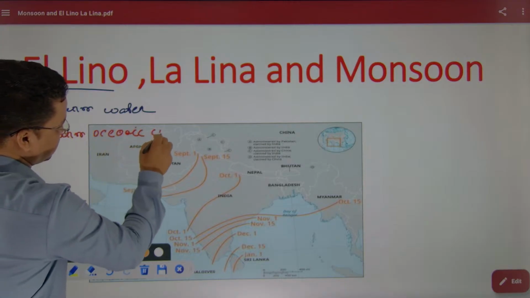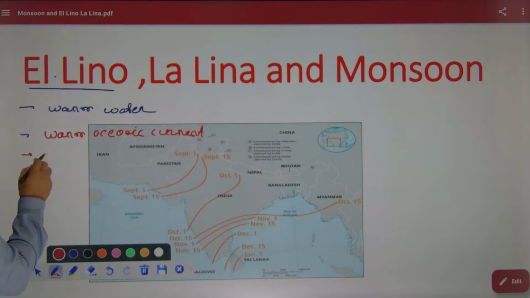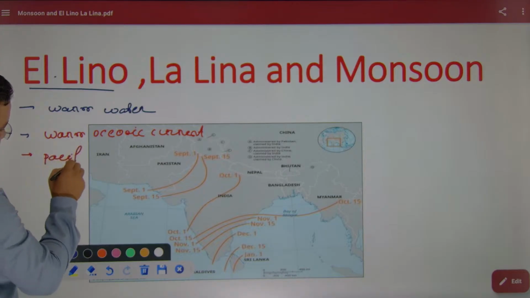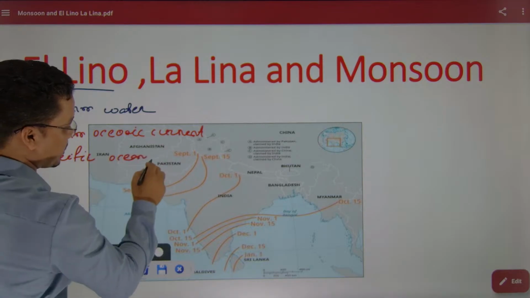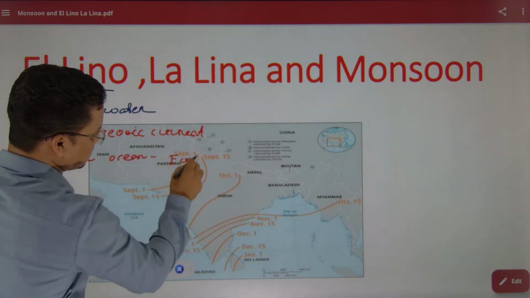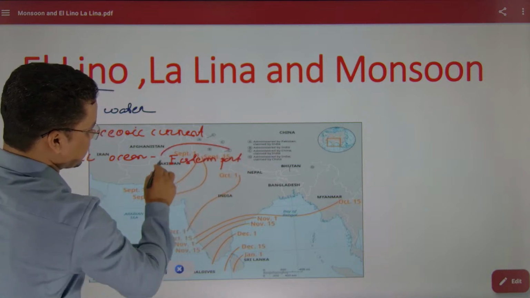Where is it seen? In the Pacific Ocean. Which part of the Pacific Ocean? The eastern part of the Pacific Ocean.